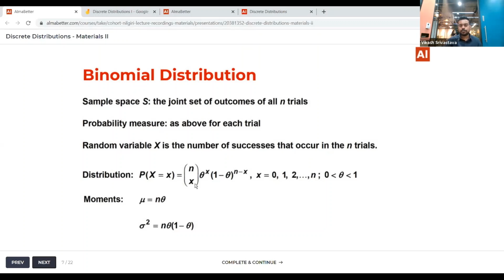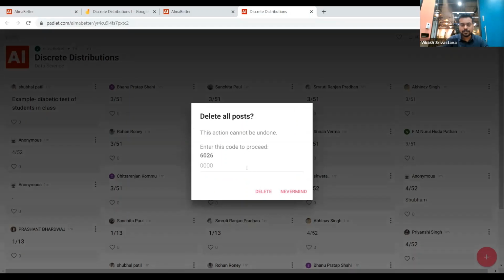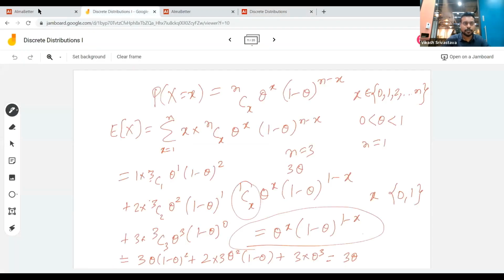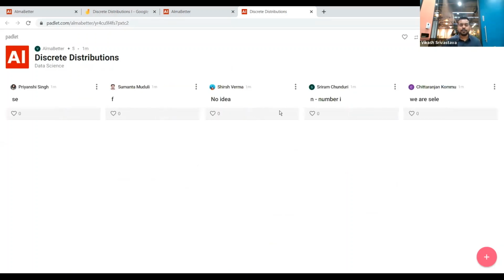I want you to tell me why we are having nCx here. Maybe I'll clear the Padlet and then you can answer. Can you tell me why we are having nCx in the probability distribution? What's your best guess? You can start answering on the Padlet. I think you can try.